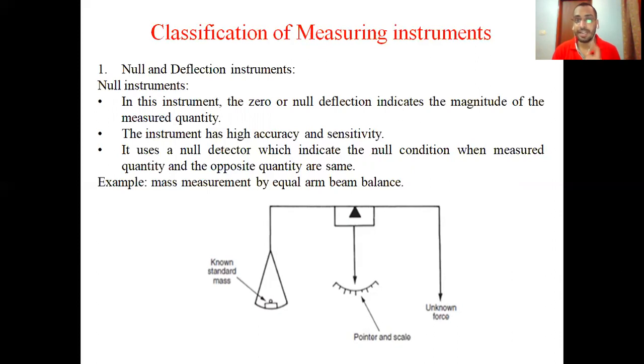It uses a null detector which indicates the null condition when the quantity and the opposite quantity are the same. When you put the standard weight on this arm, and you put an equal amount of weight on the other arm, then it is the balancing condition and you will get the measurement. So this type of instrument is called a null instrument. If you have any question, you can contact me, and you can also ask me in the Zoom lecture.